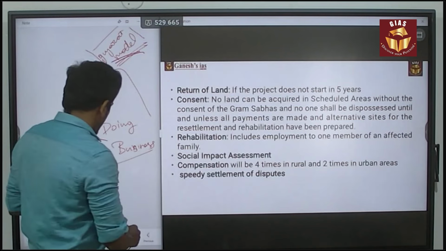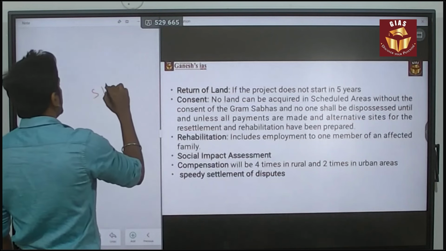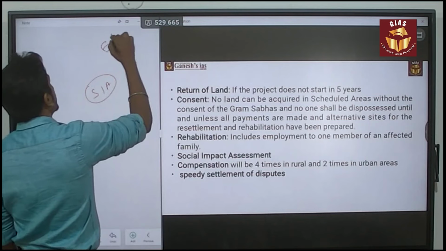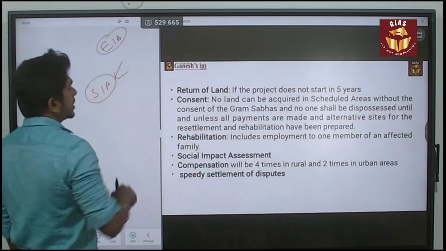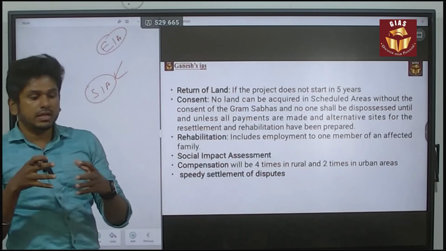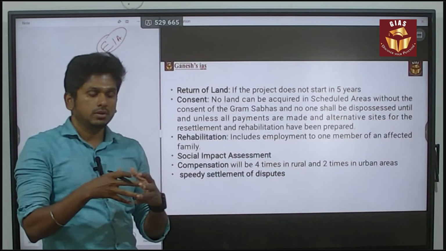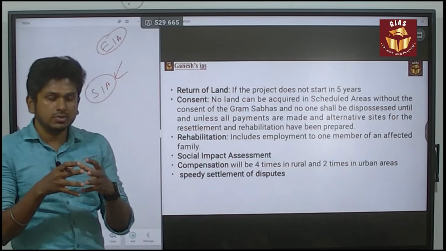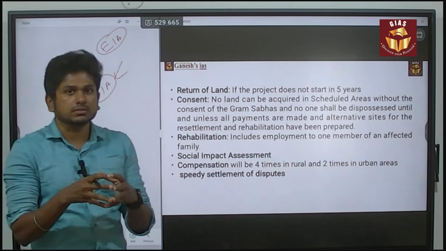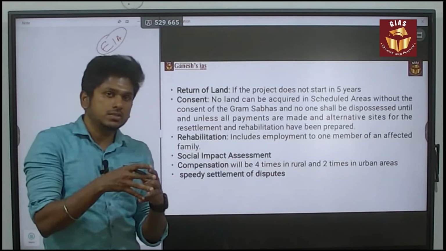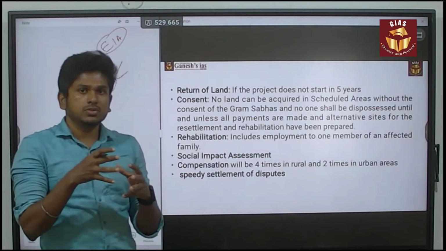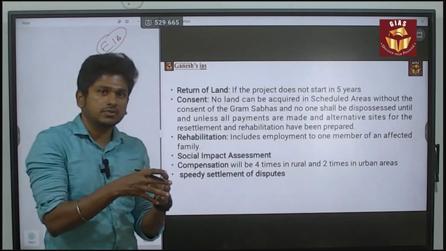And next is social impact assessment. You may come across the term environmental impact assessment; here it is social impact assessment. Social impact assessment is about this: consider that in any region an industry is going to be built. What are the social implications around that region? For example, whether it is going to change any cultural things, or affect any social activities of the people.